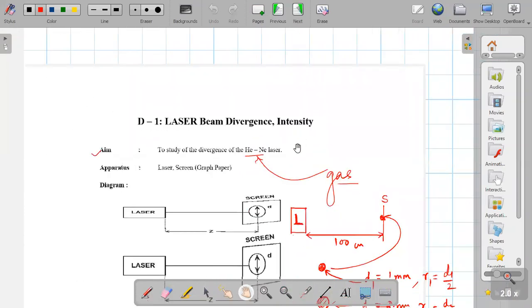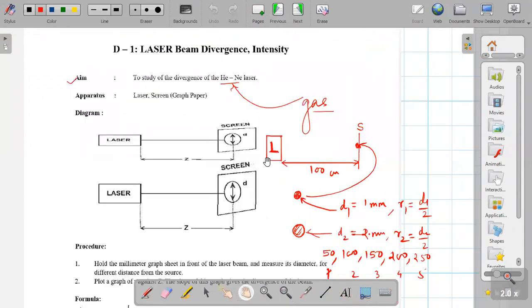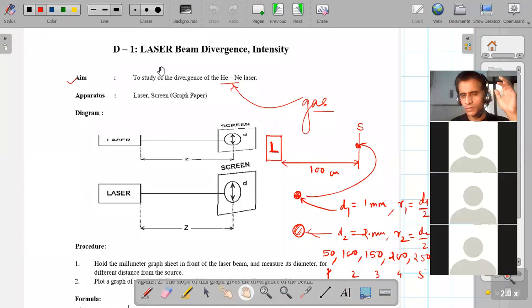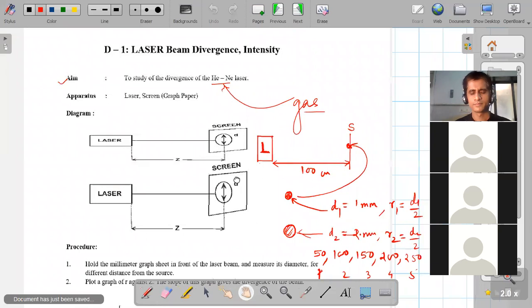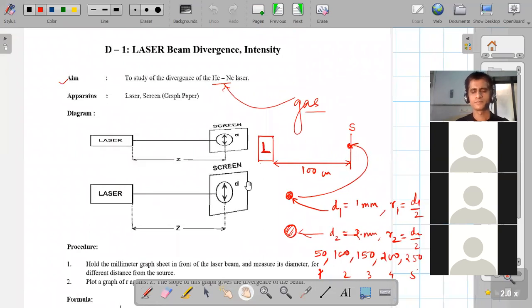So this is a very easy experiment, and sir has already given you everything. Laser, what is laser? The acronym, applications, properties, everything about lasers, its uses, and how through stimulated emission you get the optical amplification process. Also, in this experiment you have to find the beam divergence, the slow spreading out of the laser beam, by measuring the spot size. So this is a simple experiment explained very beautifully.